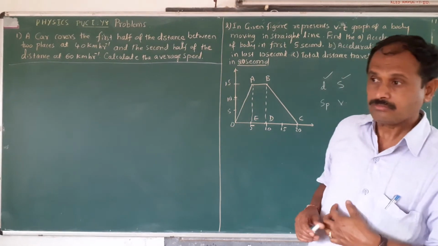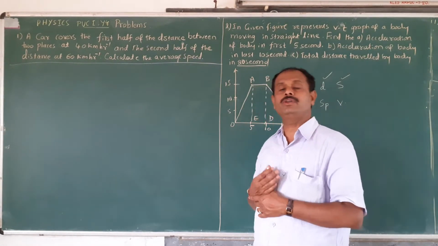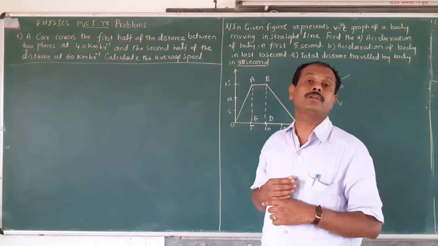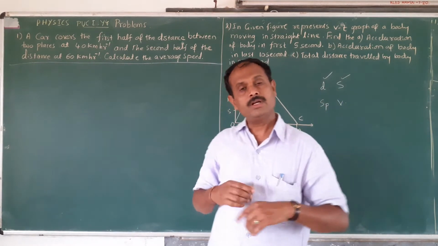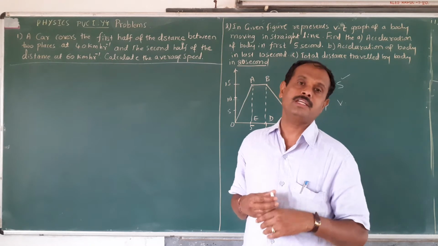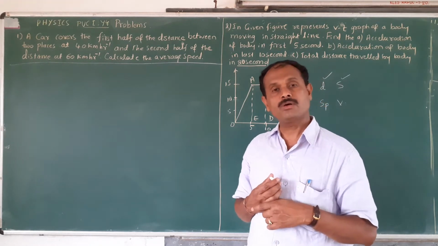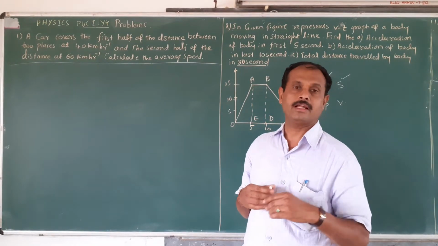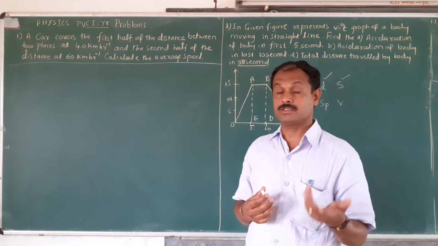Now, what is speed? How do you define speed? It is the distance covered by the particle per unit time. What is the average speed? The average speed is defined as the ratio of the total distance covered by the particle to the total time taken. Like that you have to explain or define.